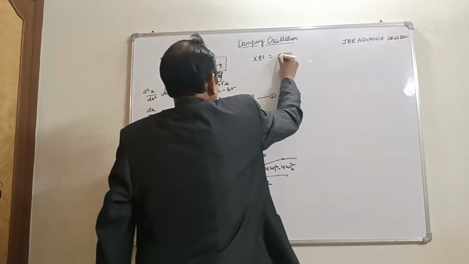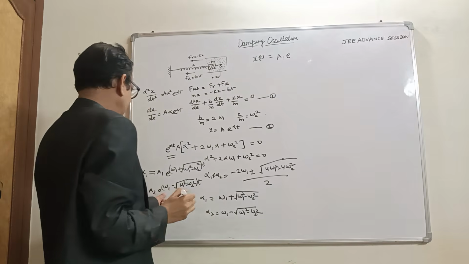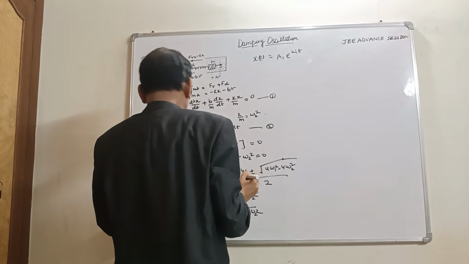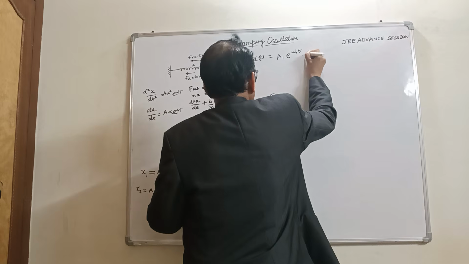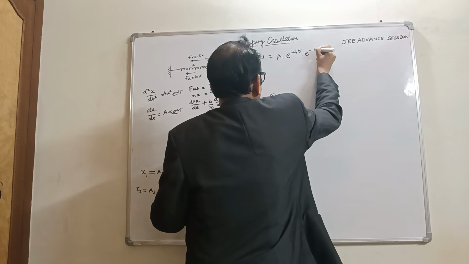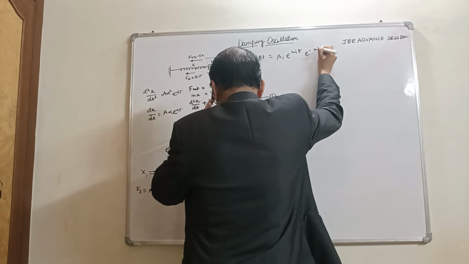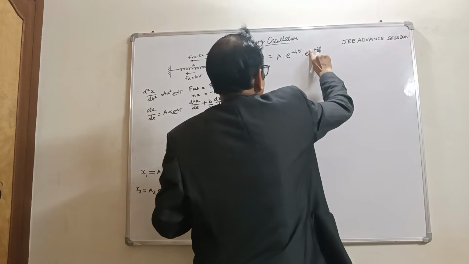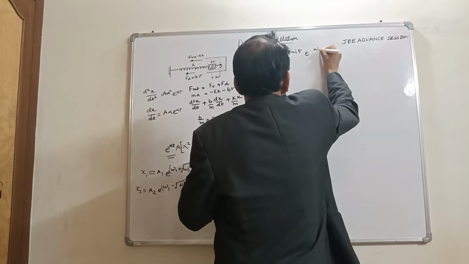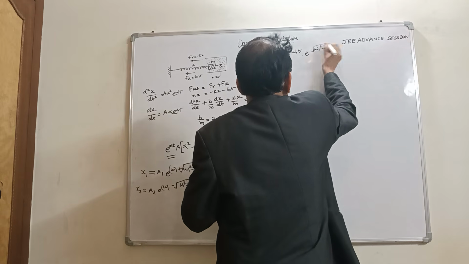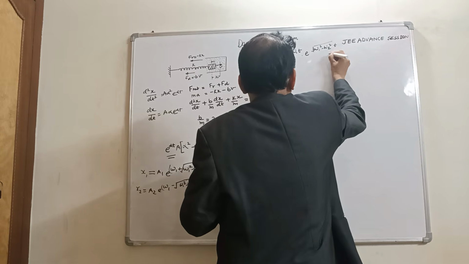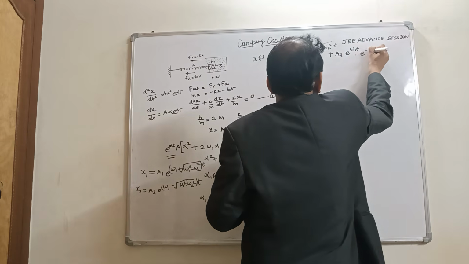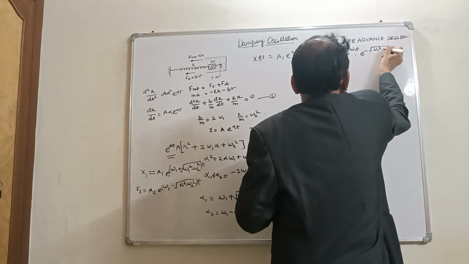So this becomes a1 e raised to power omega 1 t, e raised to power minus square root of omega 1 square minus omega 2 square into t, plus a2 e raised to power omega 1 t into e raised to power plus square root of omega 1 square minus omega 2 square into t.